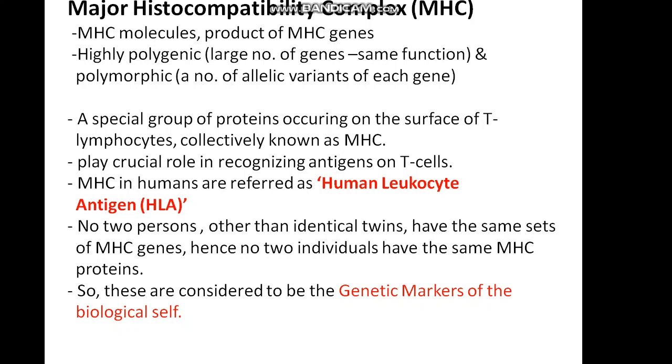MHC in humans is referred to as human leukocyte antigen, that is HLA. No two persons other than identical twins have the same sets of MHC, so these are known as genetic markers of the biological cell. And these MHC molecules play a crucial role in recognizing antigens on T cells.